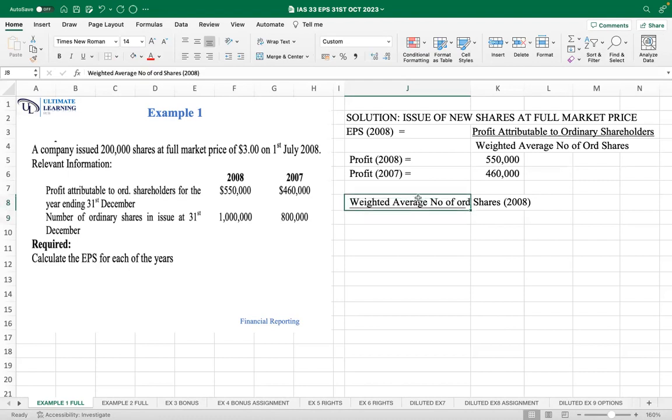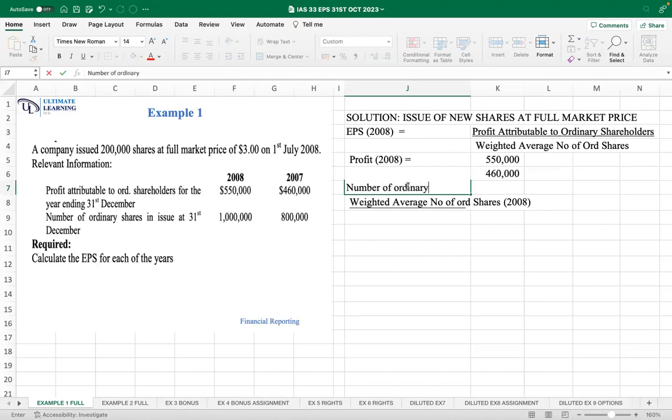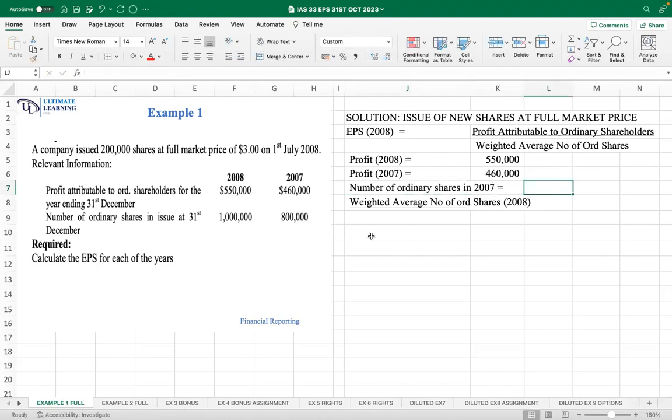So in this, we'll have to calculate it. But the number of ordinary shares in 2007 is equal to 800,000. 2008 is when we need to calculate the weighted average because there were new shares issued.